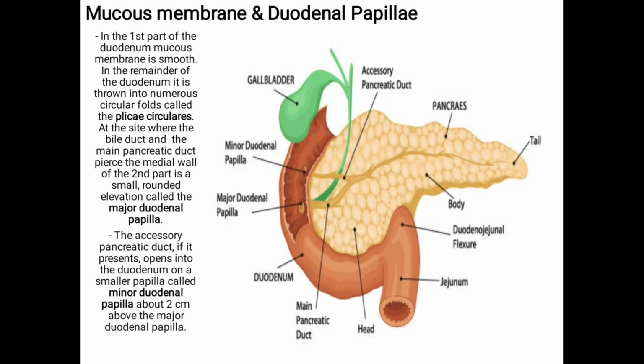Mucous membrane and duodenal papilla. In the first part of the duodenum, mucous membrane is smooth. In the remainder of the duodenum, it is thrown into numerous circular folds called plicae circulares. At the site where the bile duct and main pancreatic duct pierce the medial wall of the second part is the small round elevation called the major duodenal papilla. The accessory pancreatic duct, if it is present, opens into the duodenum on the smaller papilla called minor duodenal papilla, about 2 cm above the major duodenal papilla.